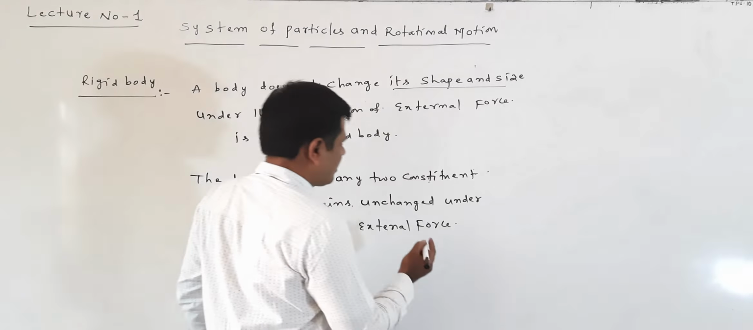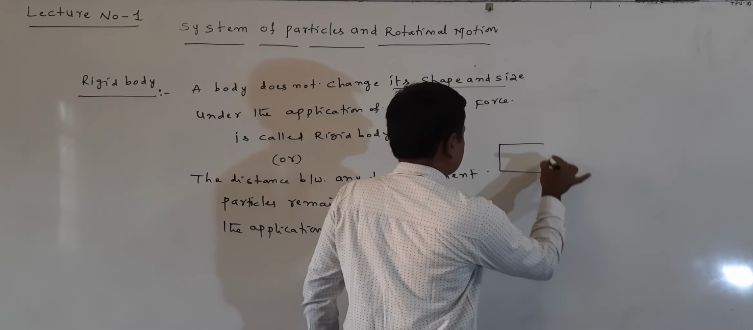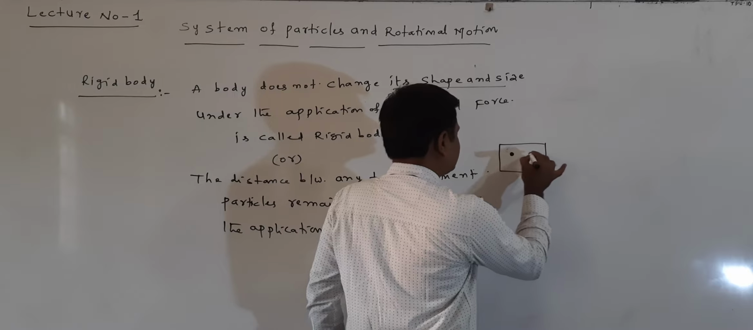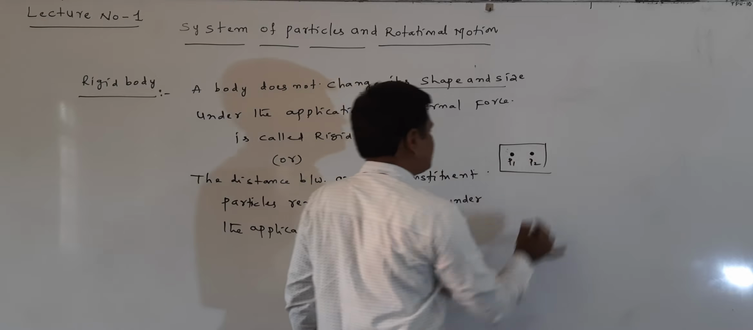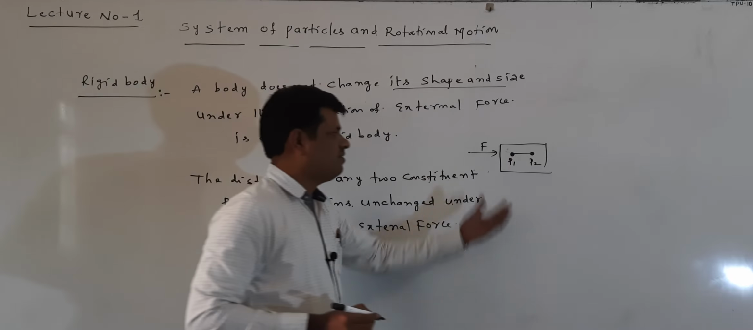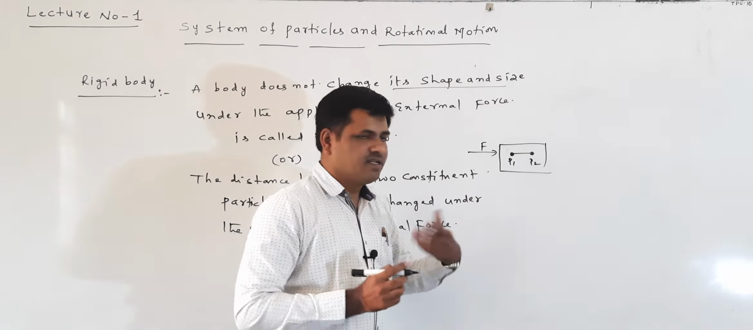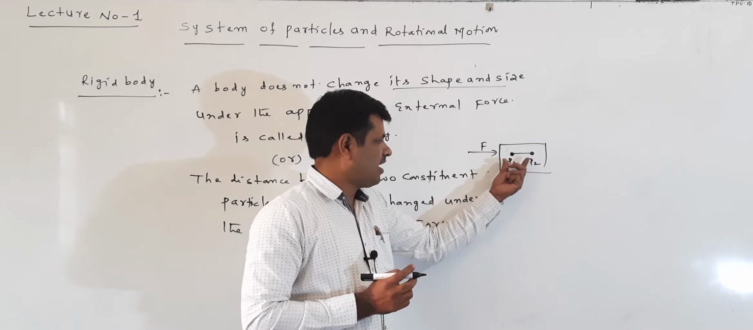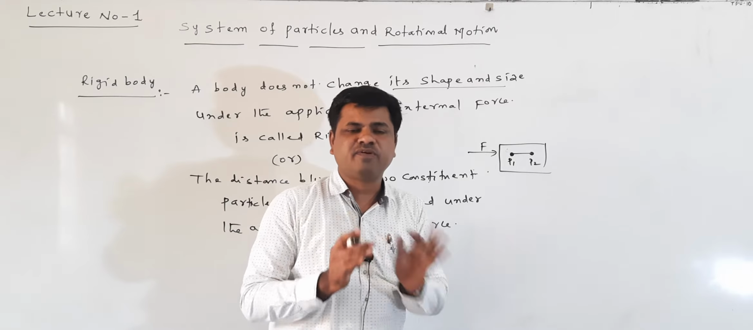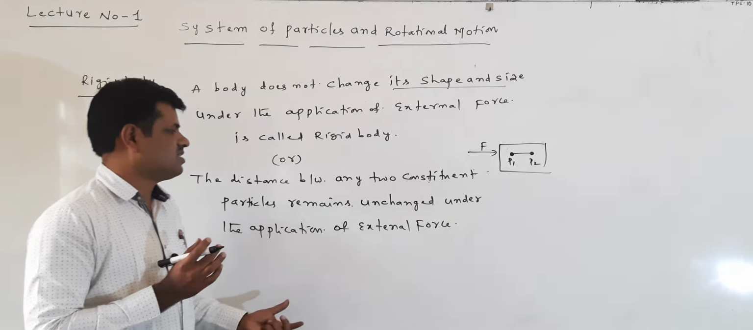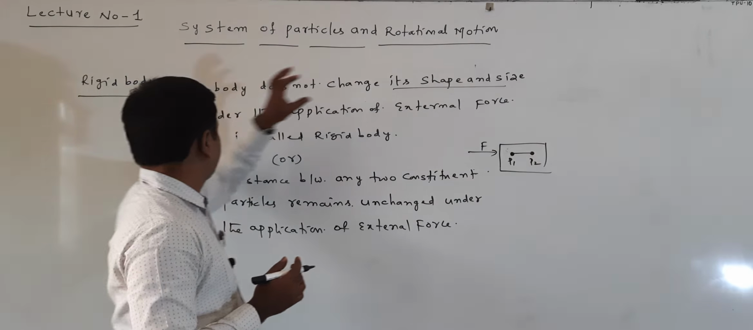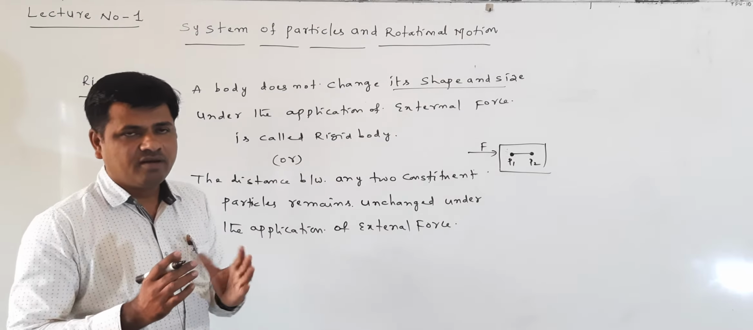Means the distance between any two particles of the body. Suppose we consider this one body. This is one particle, P1, and this is another particle, P2. On this body I am applying a force. The distance between the two particles remains unchanged. Without applying the force there is some distance, and after applying the force the distance is the same. The distance between any two particles cannot change under the application of the external force. That type of body is called a rigid body.